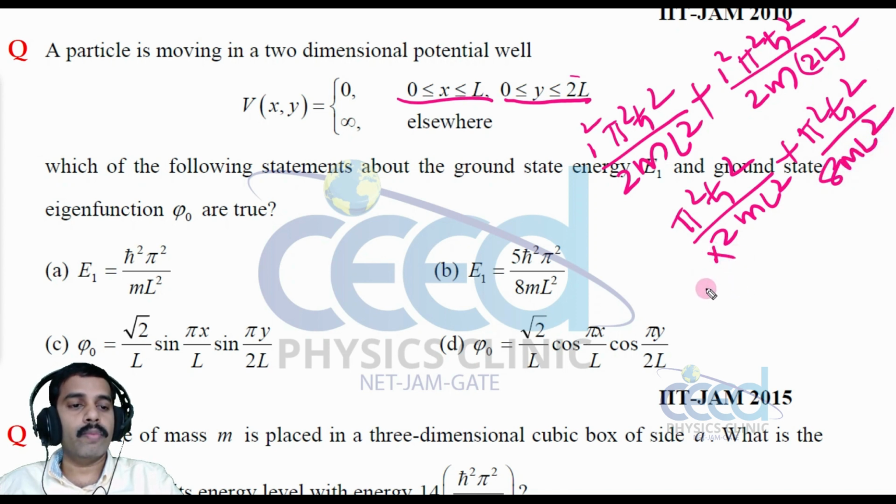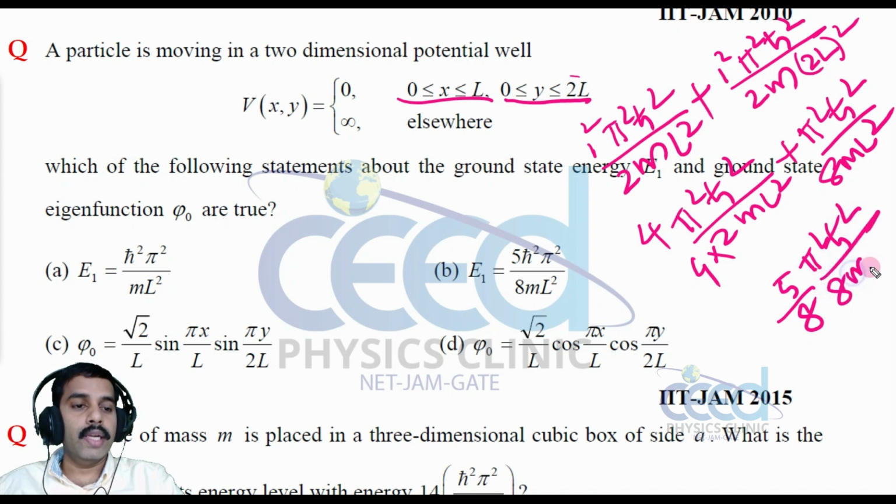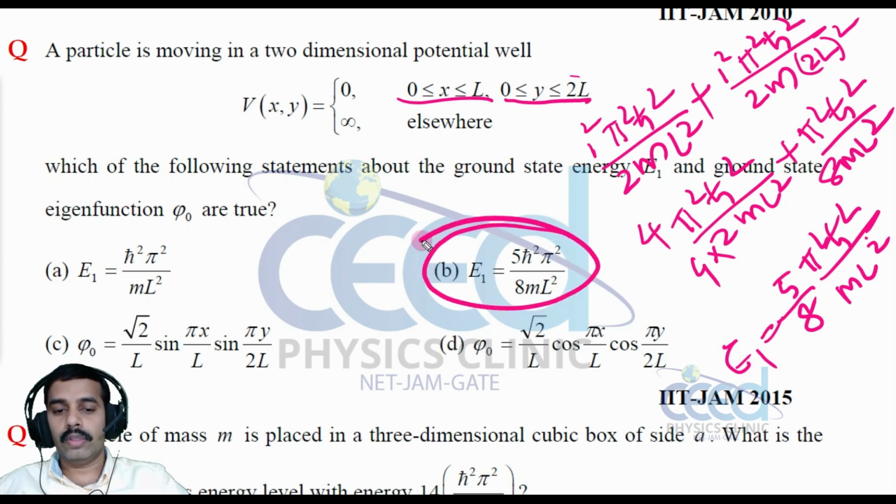Here I can take a common denominator, so multiply 4 here. So 5 by 8 pi square h cross square divided by m L square, right? So this is the total ground state energy E1, right? So this option is true.